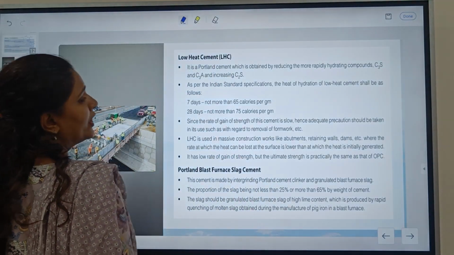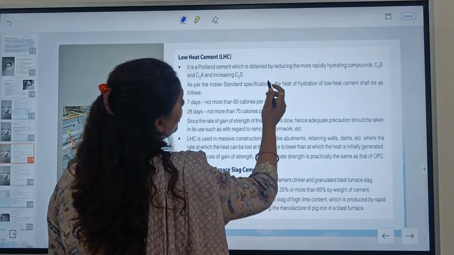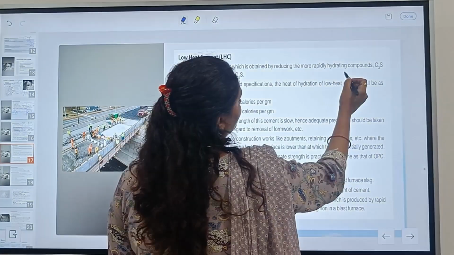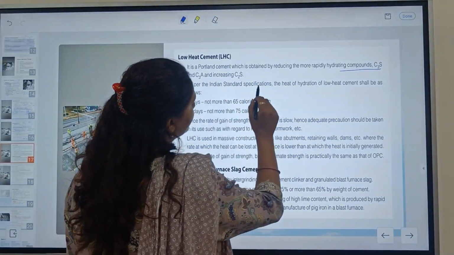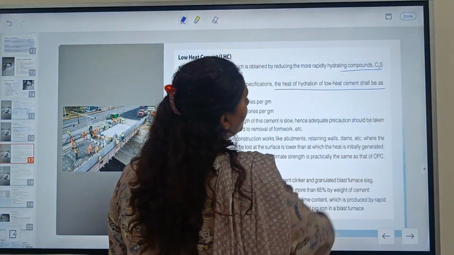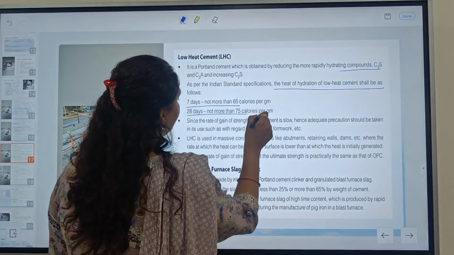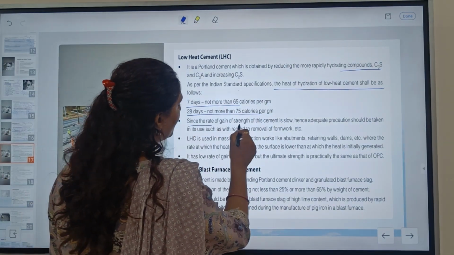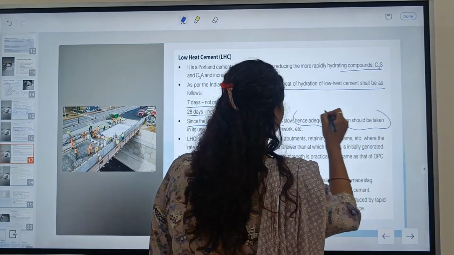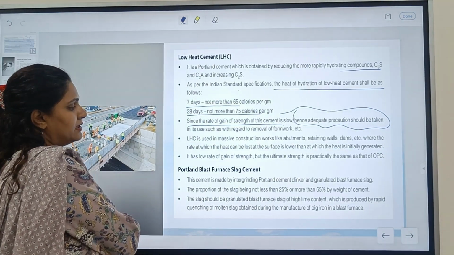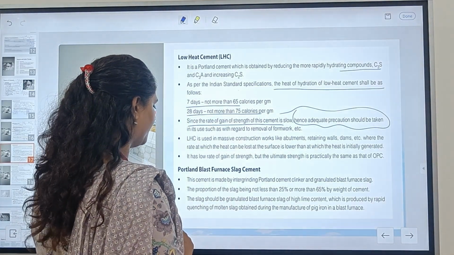Next, move forward to the low heat cement and Portland blast furnace slag. This is obtained by reducing the rapid hydration compounds. As per the Indian standard specifications, the heat of hydration of low heat cement will be, for 7 days, not more than 65 calories per gram, and for 28 days, 75 calories per gram. Since the rate of gain of strength of the cement is slow, adequate precautions should be taken when it is used. Now, the next one is Portland blast furnace slag cement.